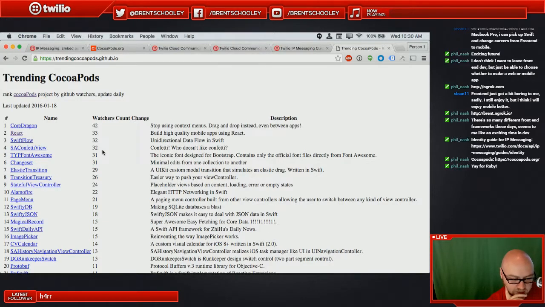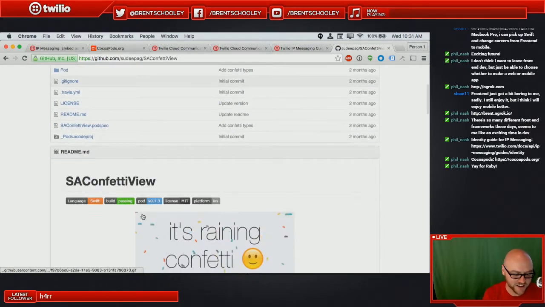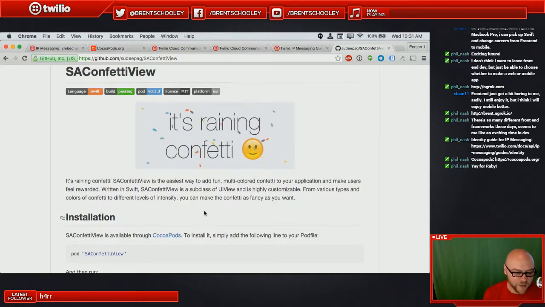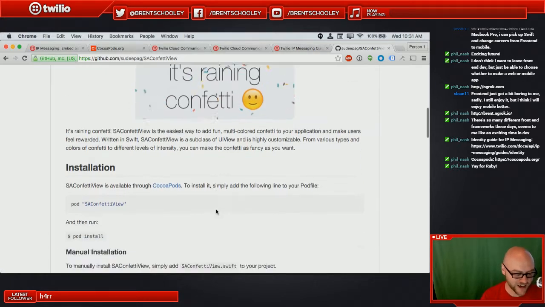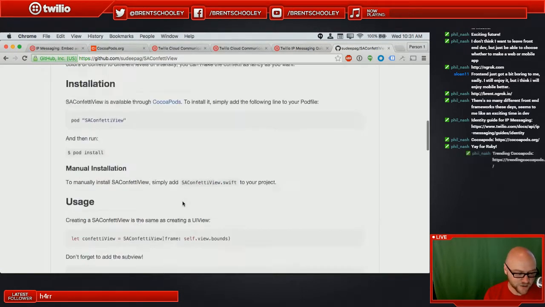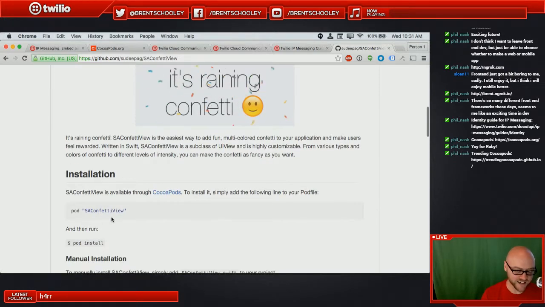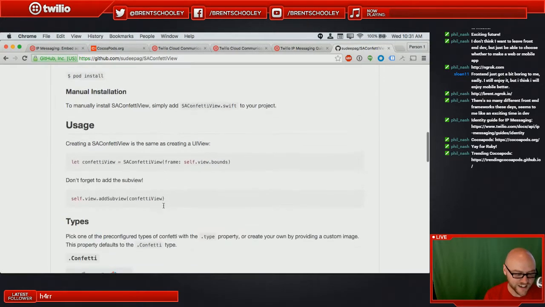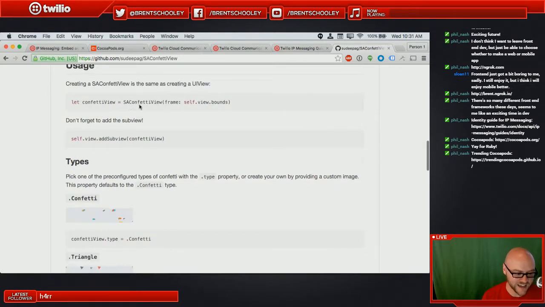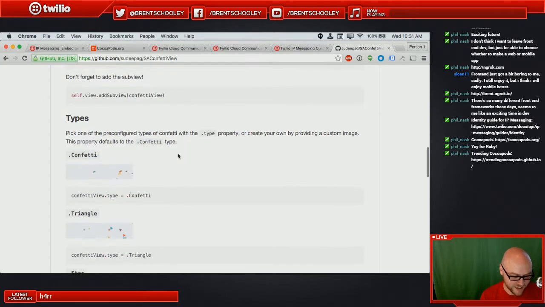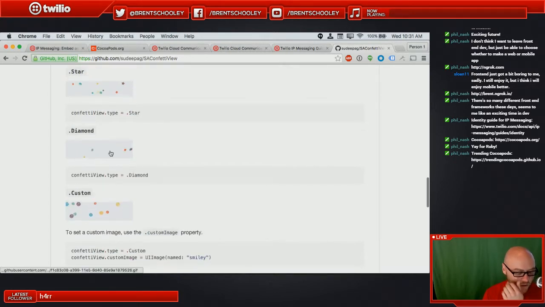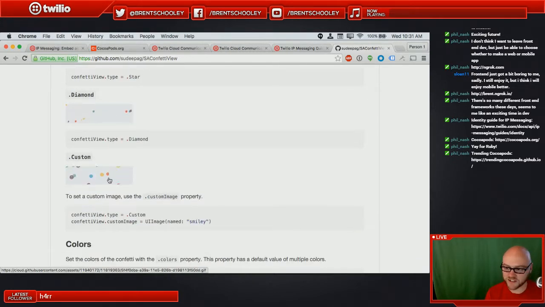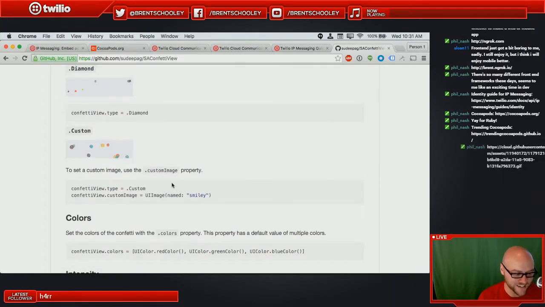There's things like data flow. There's a confetti view. What's this confetti view? This is fun. I find out these new things that people are doing that are crazy. Apparently, someone decided they wanted to have a view that added confetti to their application. How simple is this thing to use? Well, we just specify the pod SAConfettiView, then run pod install, and add a SAConfettiView to our application. And there's even different types of confetti. The world is an amazing place. You can even create smiley face confetti in your application. That's great. It's not super practical for what we're doing right now.